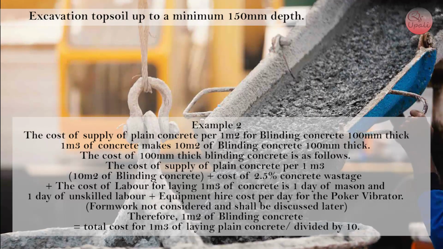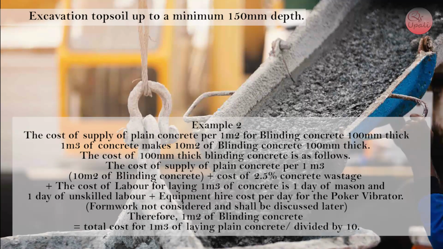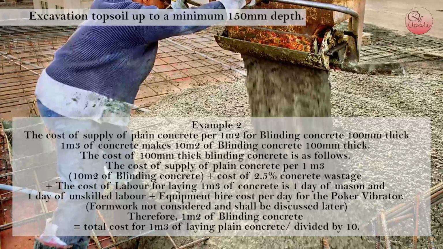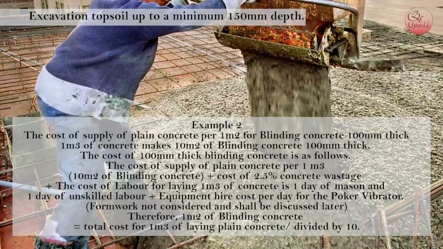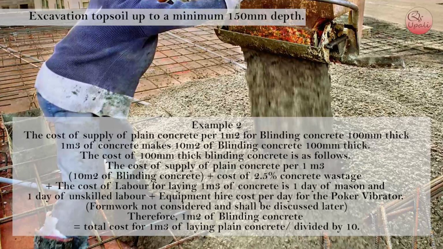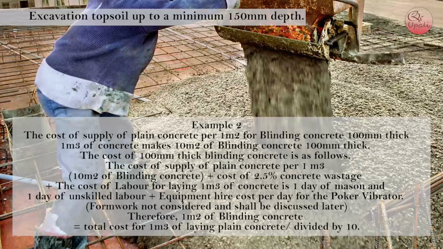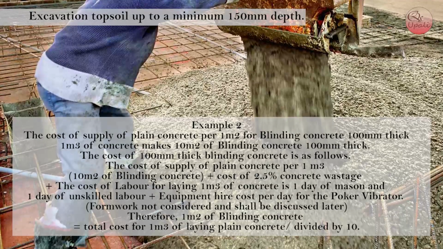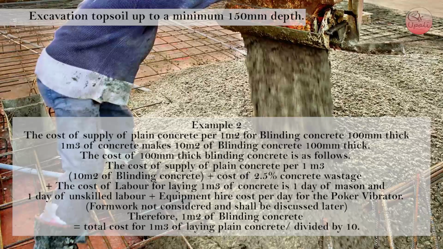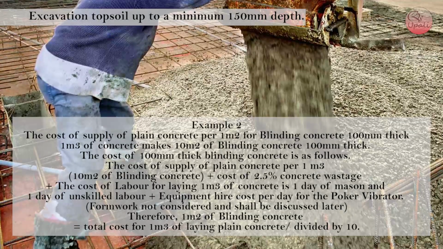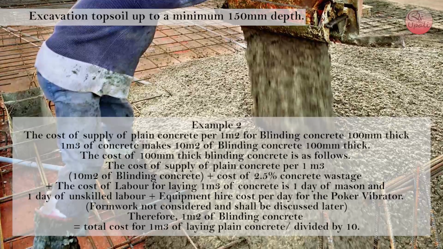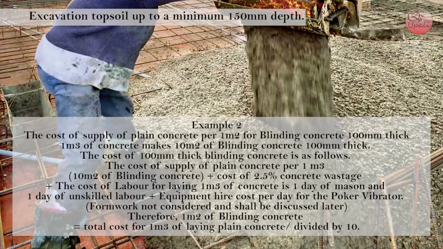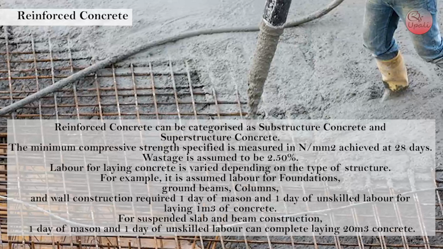The supply of plain concrete per 1 cubic meter, that is 10 square meters of blinding concrete, plus cost of 2.5% concrete wastage, plus the cost of labor for laying 1 cubic meter of concrete, which is 1 day of mason and 1 day of unskilled labor, plus equipment hire cost per day for the poker vibrator. Formwork is not considered and shall be discussed later. Therefore, 1 square meter of blinding concrete is equal to the total cost for 1 cubic meter of laying plain concrete divided by 10.